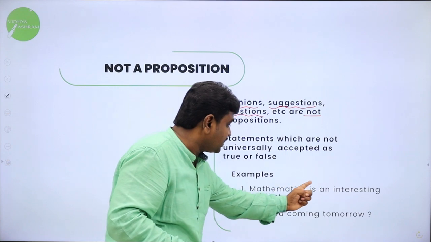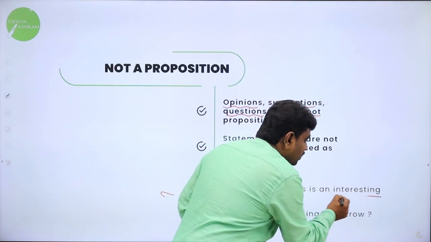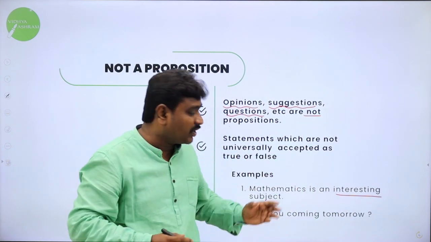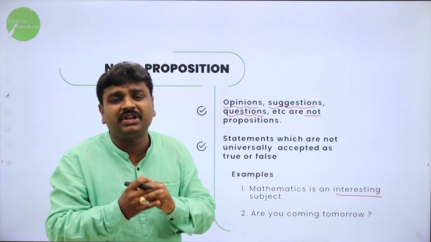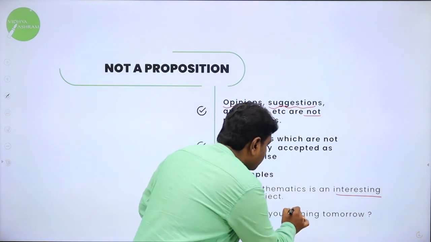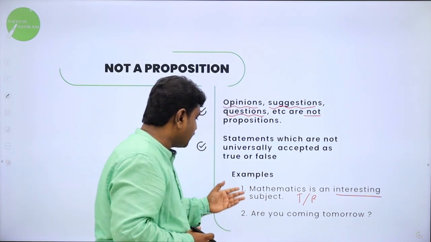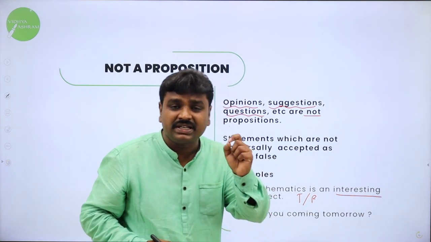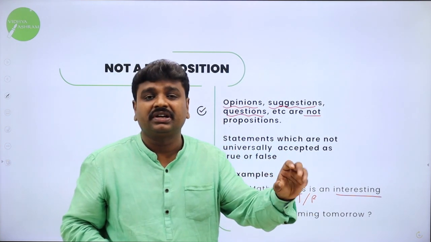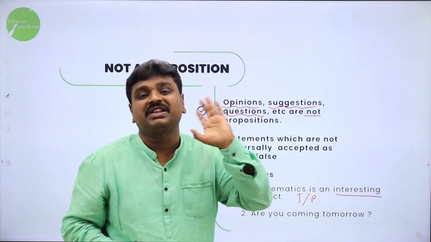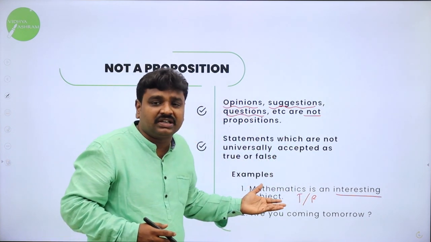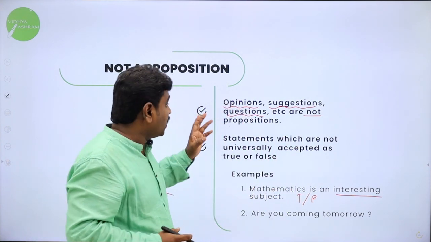So in maths is an interesting subject, this word is opinion. One's opinion cannot be a statement. It is true for some people and the same thing is false for some people. So maths is an interesting subject is not a proposition in maths. It's a statement in English, but it's not a proposition.